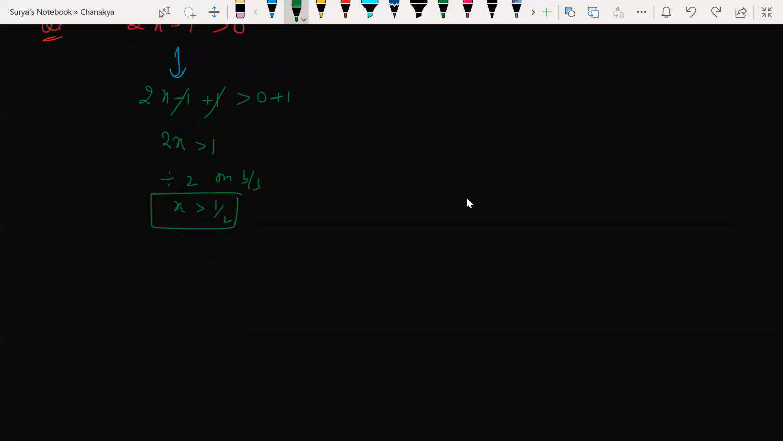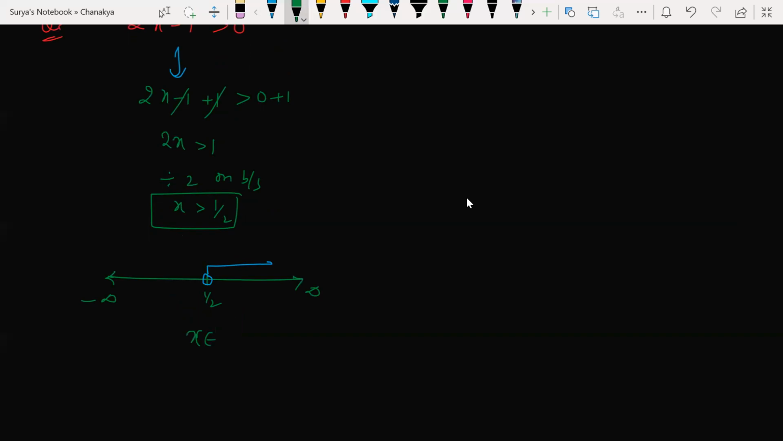So what is the answer now? x greater than 1 by 2. That is nothing but minus infinity here, plus infinity here, and 1 by 2 is here. x greater than 1 by 2, including or not including? We are not including x equal to 1 by 2 here, so we make a notch. What is the solution region now? x belongs to what? Quick.